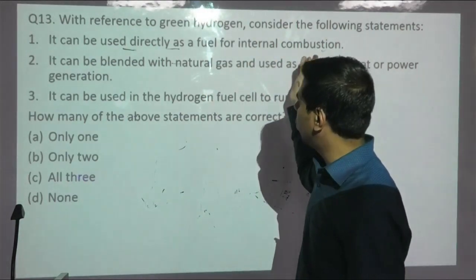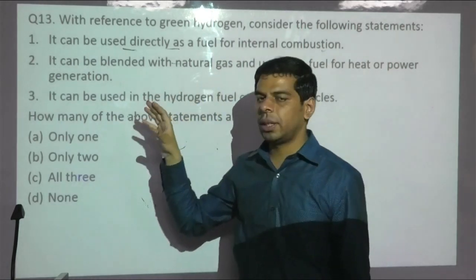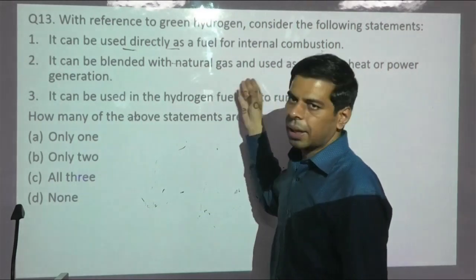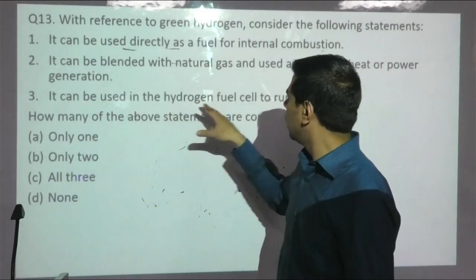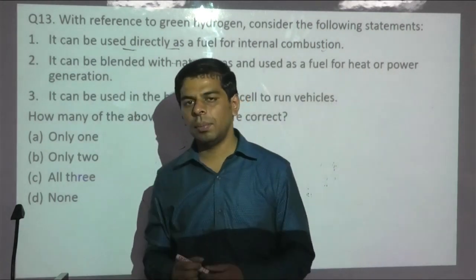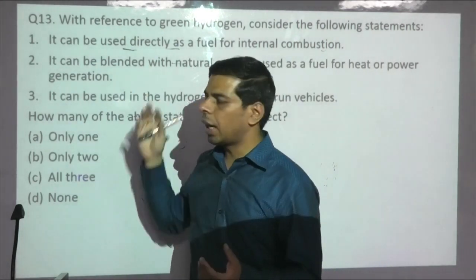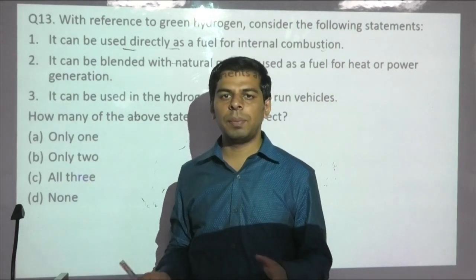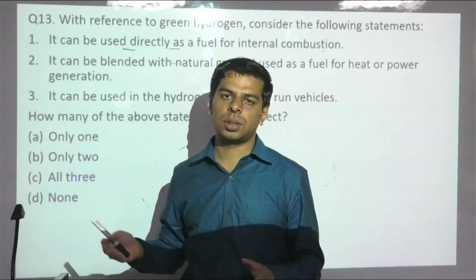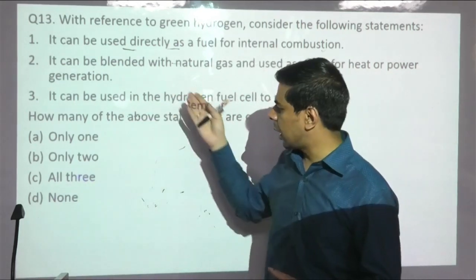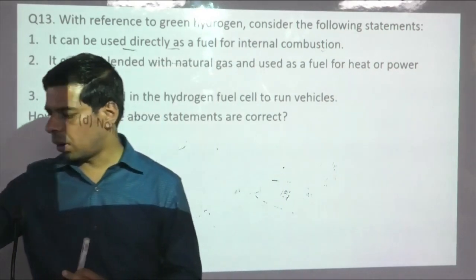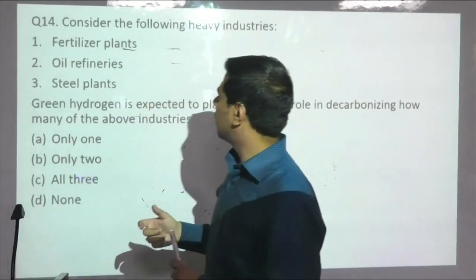It is used as a fuel in combustion engines, just like gasoline is being blended with ethanol. This hydrogen gas can be blended with natural gas. And the third one, that it can be used as a hydrogen fuel cell. This is also an emerging thing, because green hydrogen is nothing but hydrogen produced from electrolysis of water using renewable energy instead of conventional fossil fuel. So basically they are just testing your risk taking abilities, and once again that golden principle of all three holds true in this question as well.